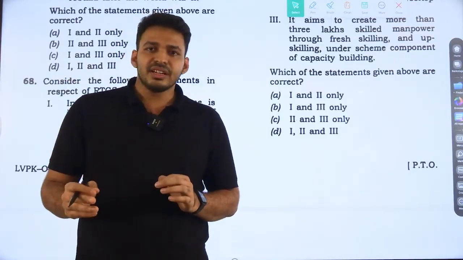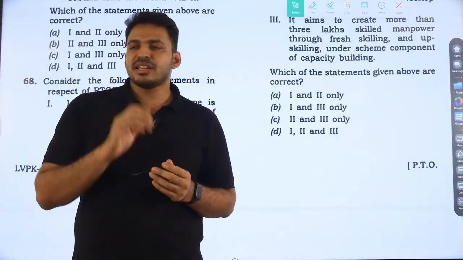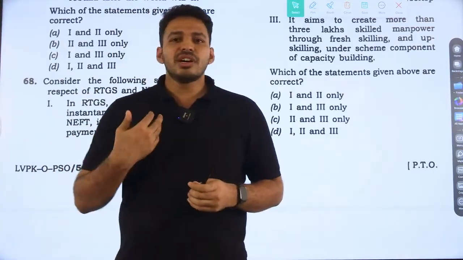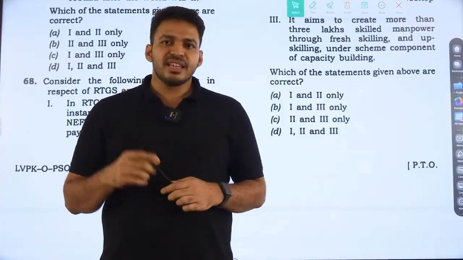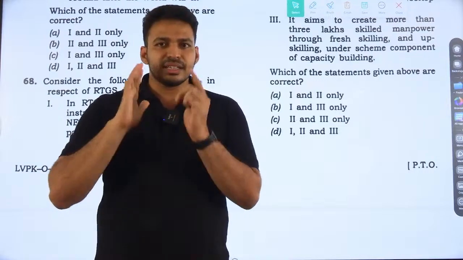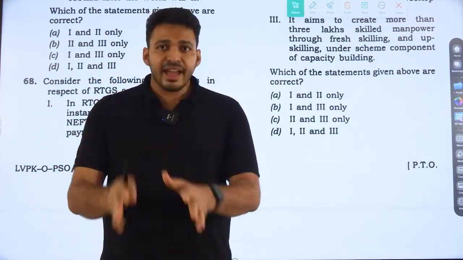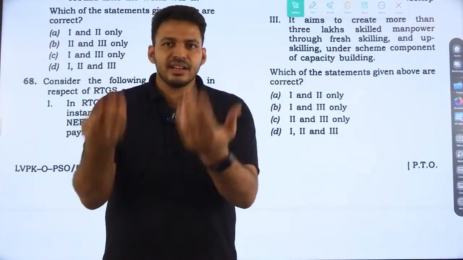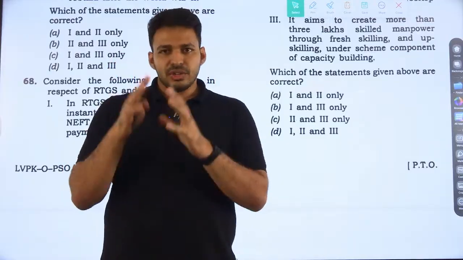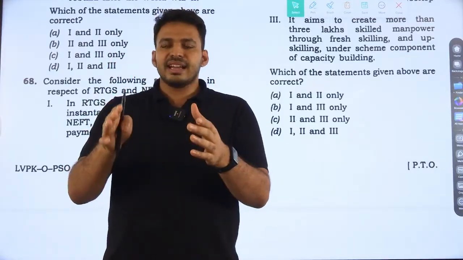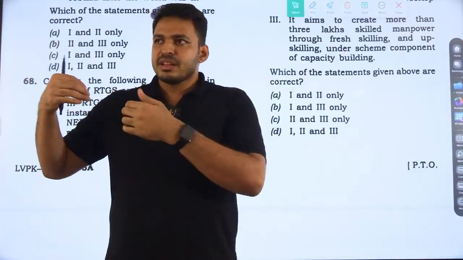But for NEFT, it's not quick actually. Suppose the system works like I want to send you 1,000 rupees. If I am doing RTGS, immediately it will reflect in your account and that settlement will be completed immediately. But if it is NEFT, I'll be sending 1,000 rupees to you, and your bank is sending some other amount, like 500 rupees, to someone in my bank.